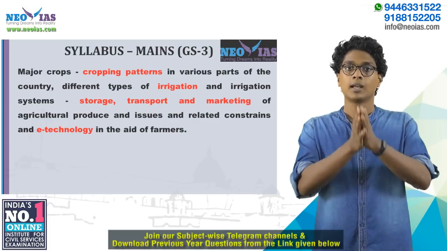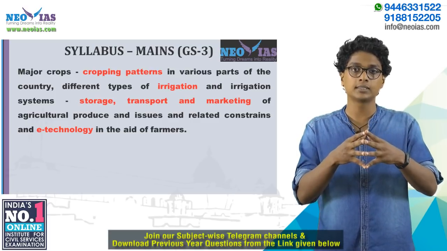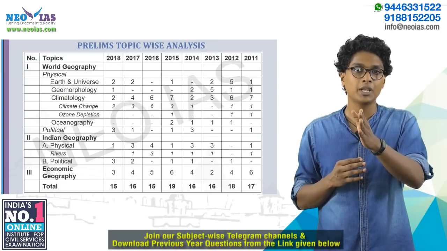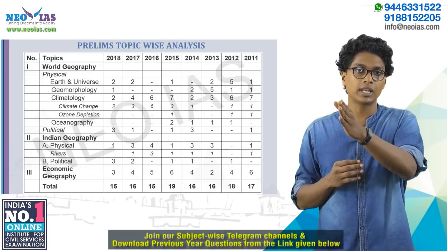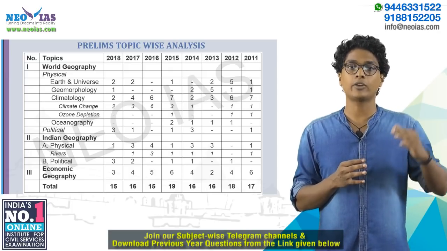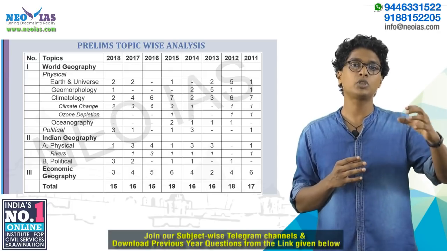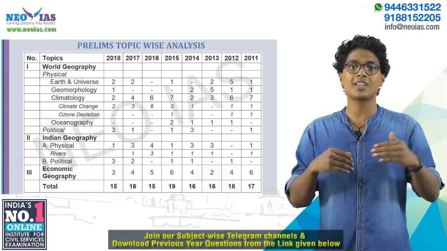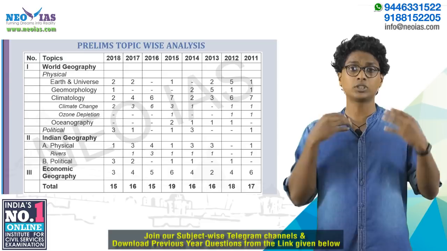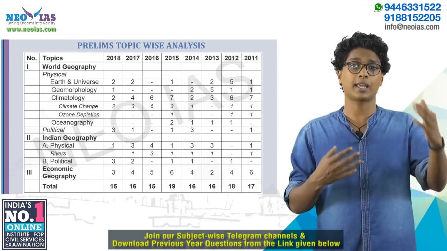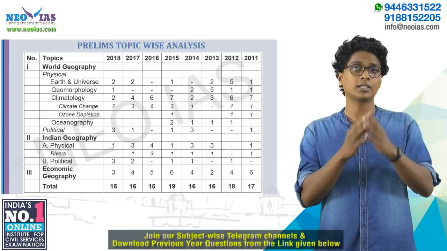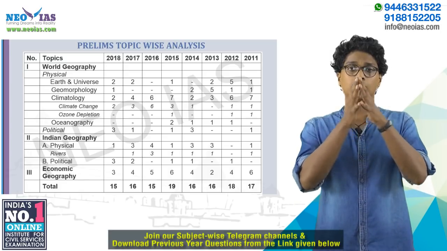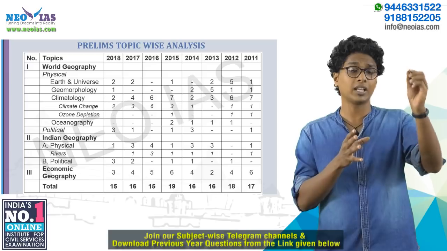Now let's take a look at the topic-wise analysis for both prelims as well as mains. As you can see here, the questions have been arranged starting from 2011 until 2018, and you can see all those areas from which UPSC has asked questions, like physical geography, economic geography, Indian geography, and most importantly, climatology. And if you observe it, you'll understand that apart from the current affairs questions, we are not having questions coming from social geography, unlike what is given in the syllabus.